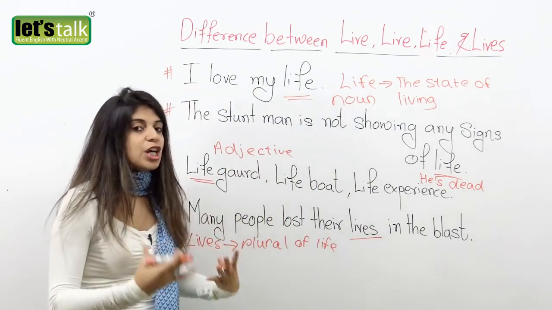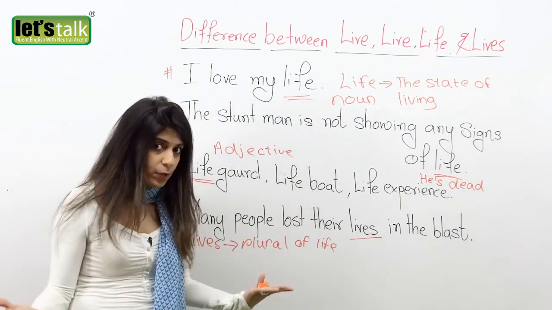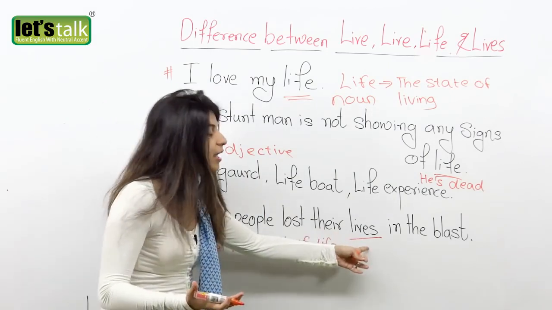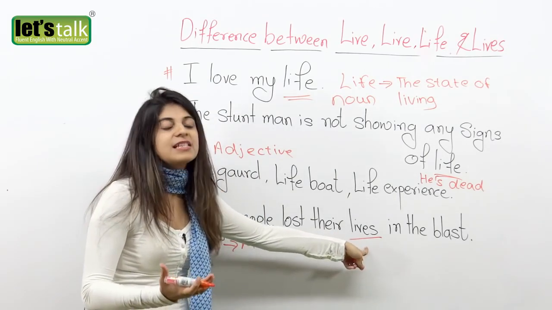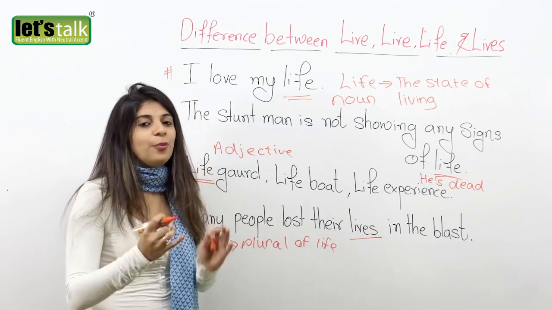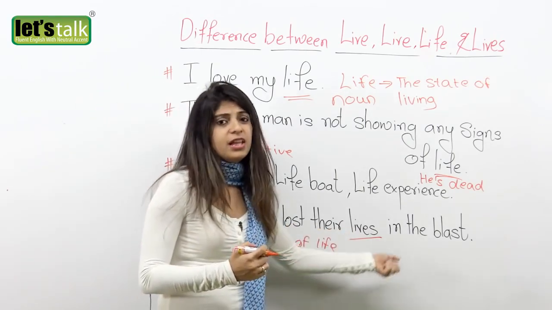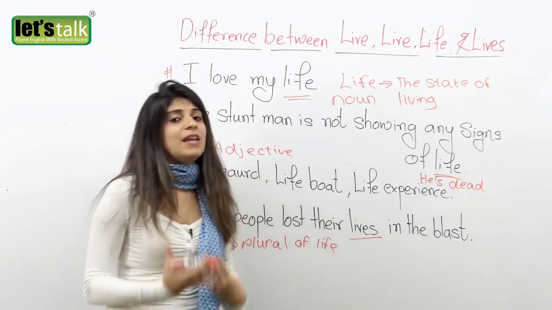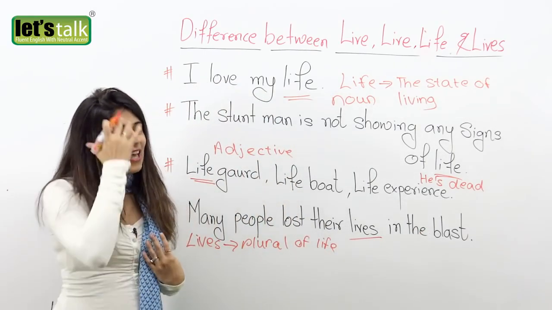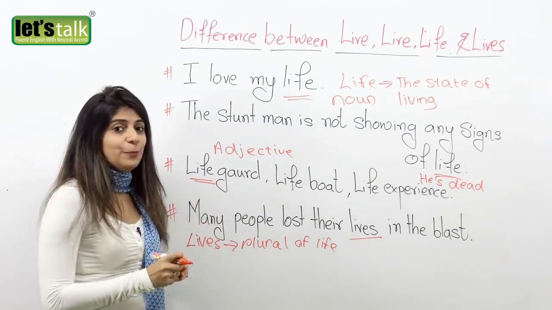Because we are talking about many people, we are using the word lives, because it's the plural form of the word life. We are not going to say that many people lost their life in the blast. It is going to be lives. I hope this is clear to you.